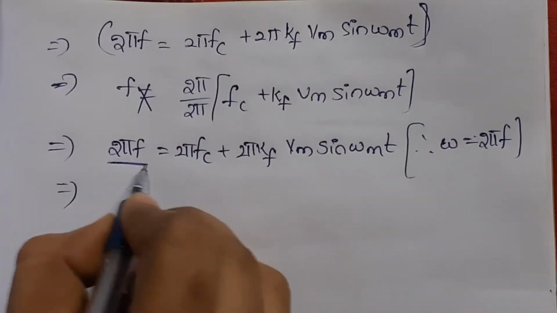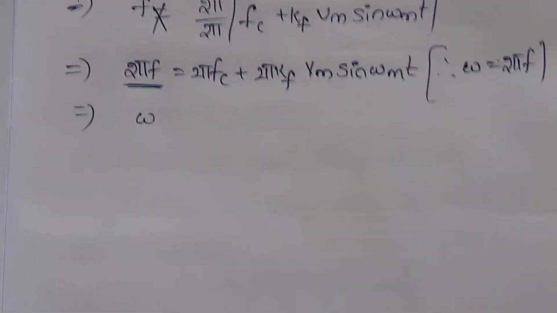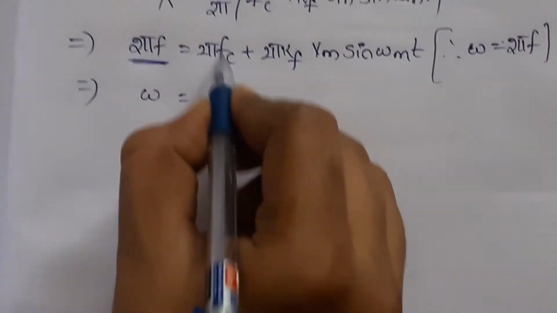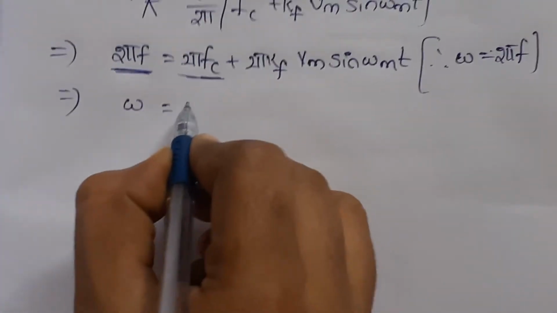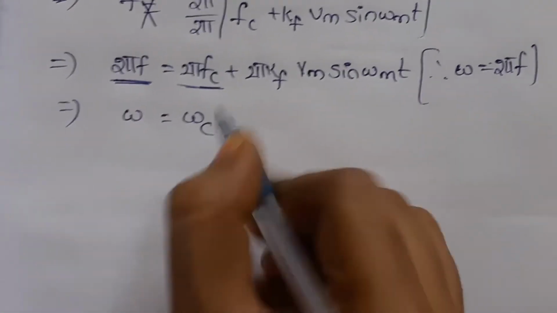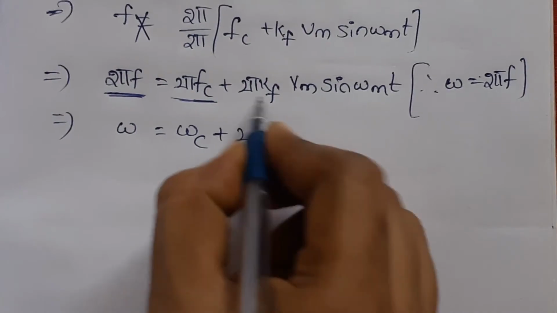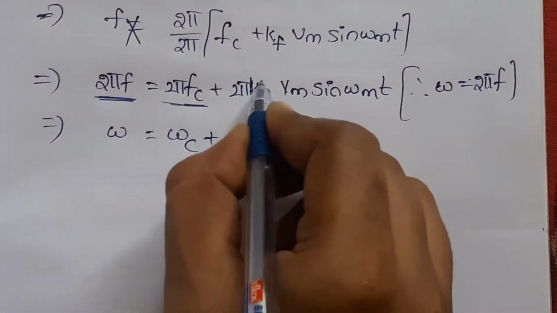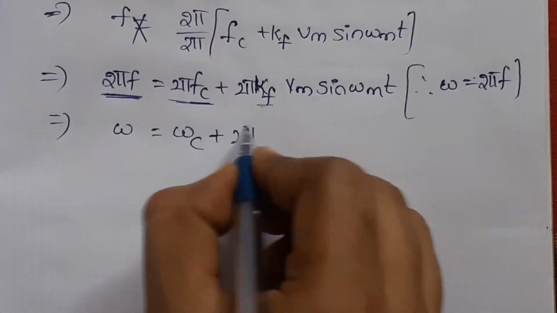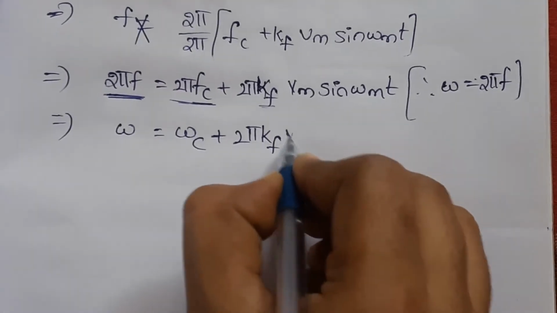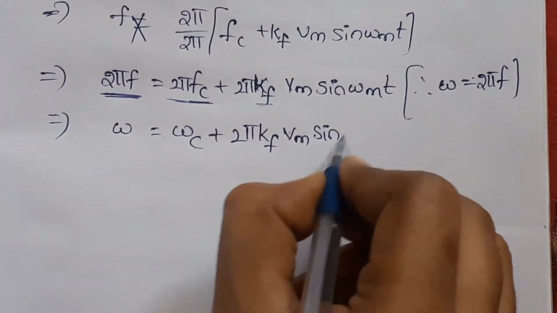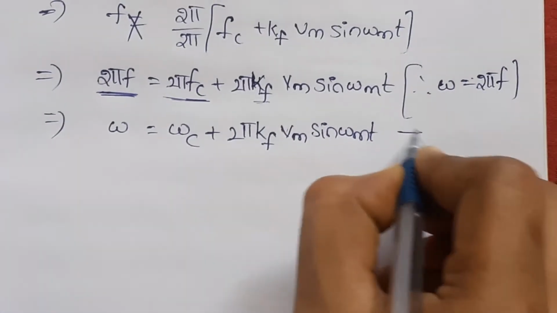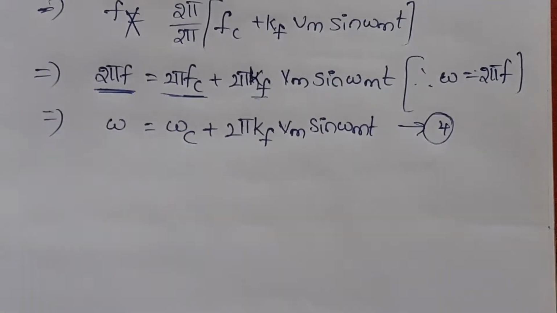So here the 2 pi f is replaced by omega, and the same formula is repeated for the carrier. We write omega c plus, and since kf is a constant, we write it as it is: 2 pi kf vm sin omega mt. So this is equation number 4.